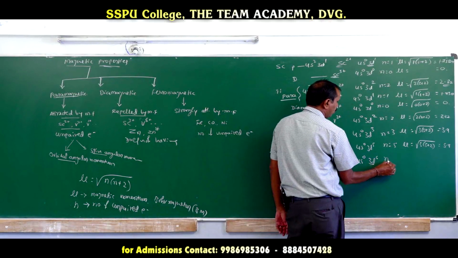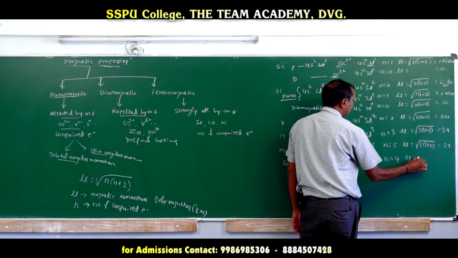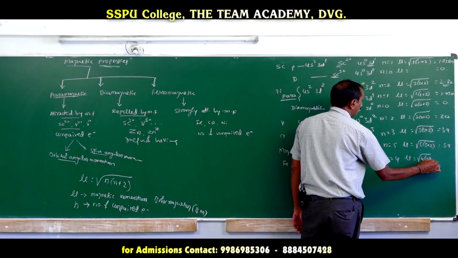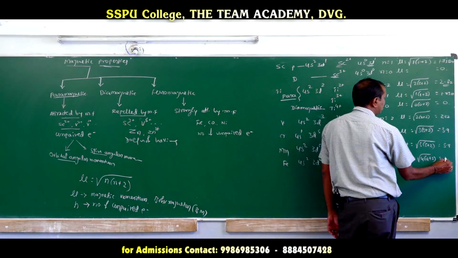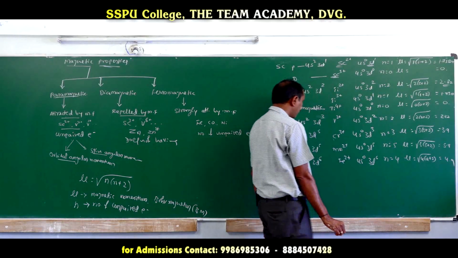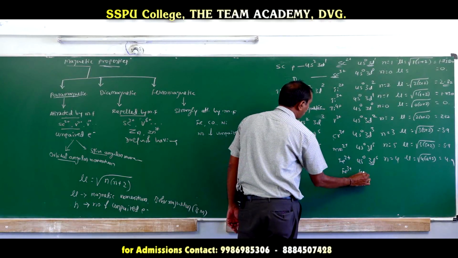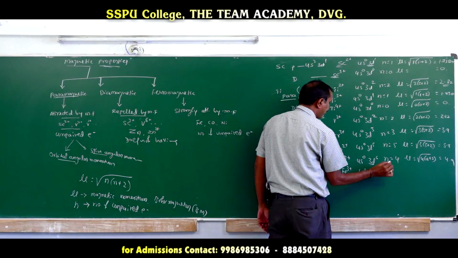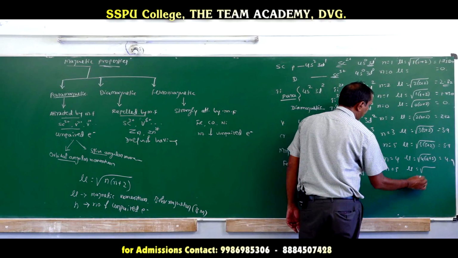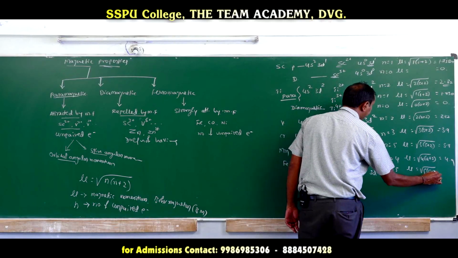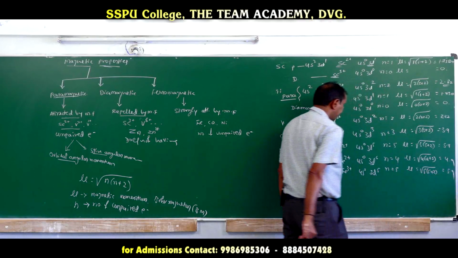So n value becomes 4, magnetic moment is √(4 × (4 + 2)), 4 plus 2 is 6, 6 fours are 24, so it should be less than 5, around 4.9. Then for Fe3+, it is 4s0 3d5, where n value is 5, and the magnetic moment is calculated by √(5 × (5 + 2)), so it may be 5.9.